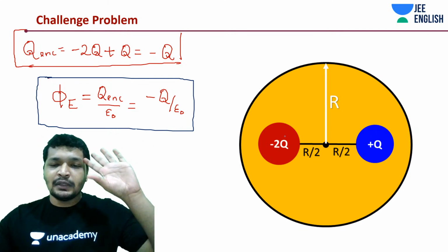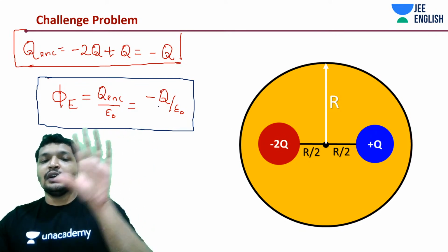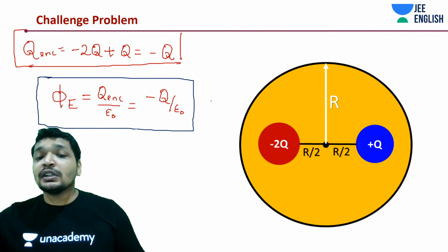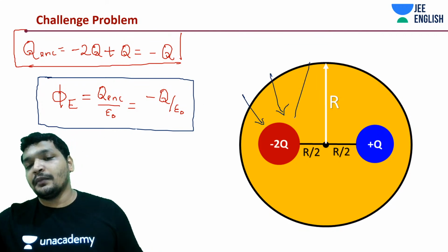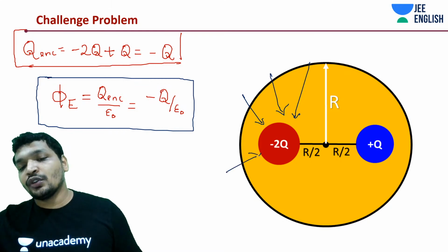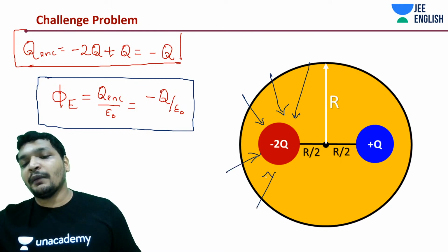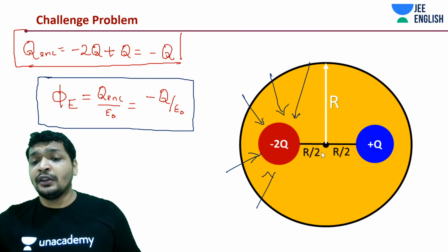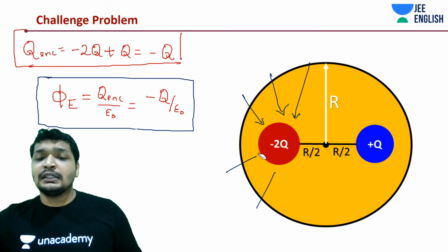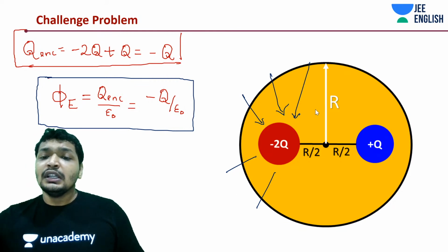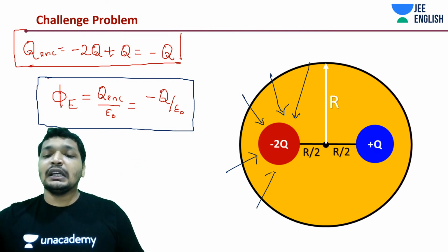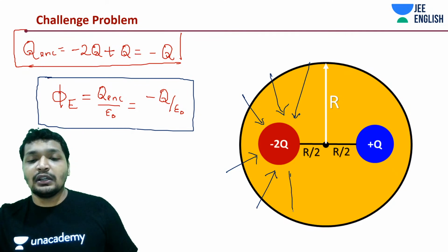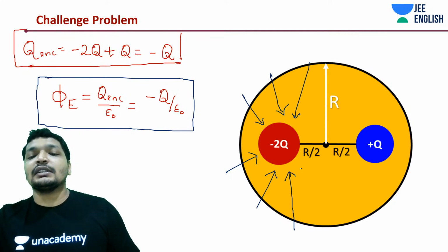What I mean is net charge being plus q and net charge being minus q, because here more number of field lines are entering the system due to minus 2q. This is a concept not known to many people, guys. Try to understand it conceptually.